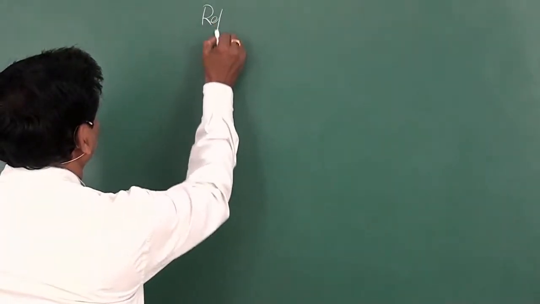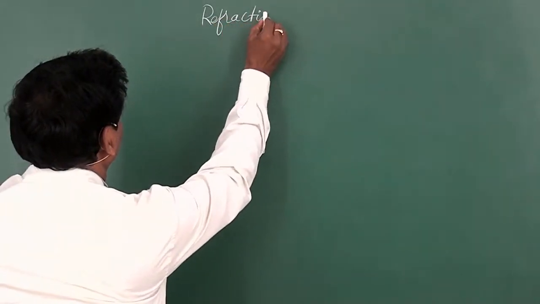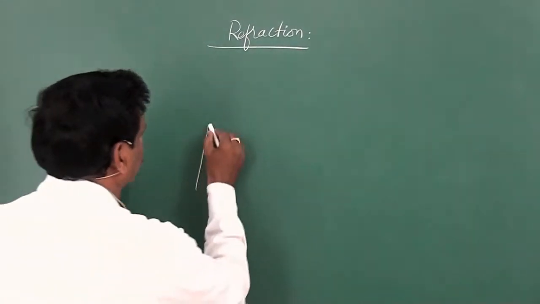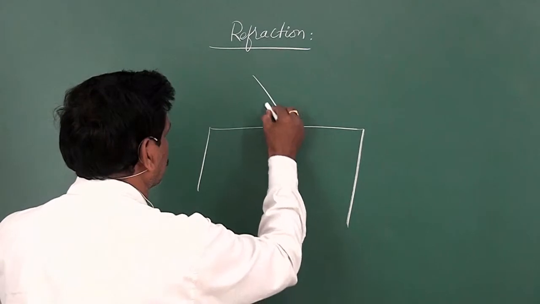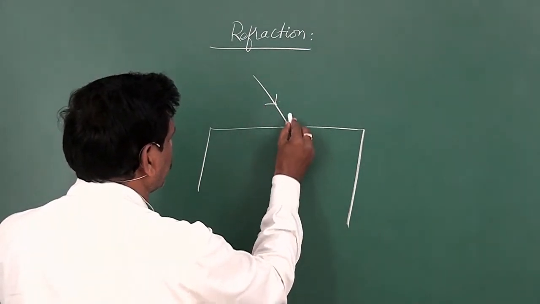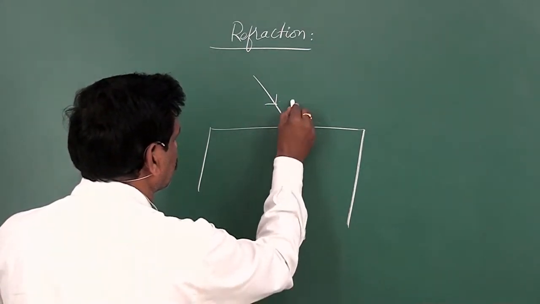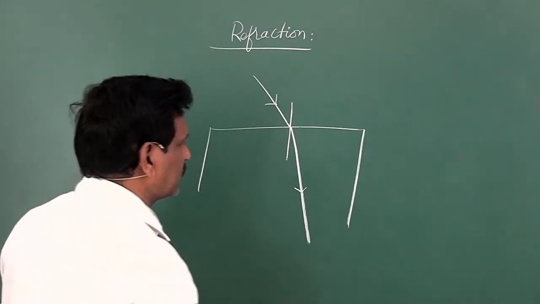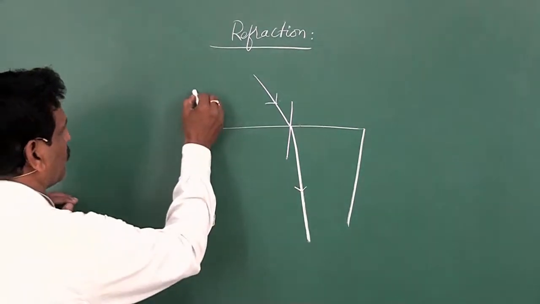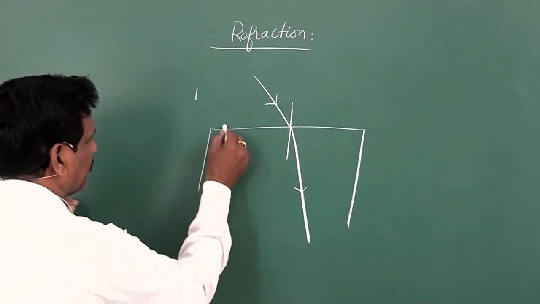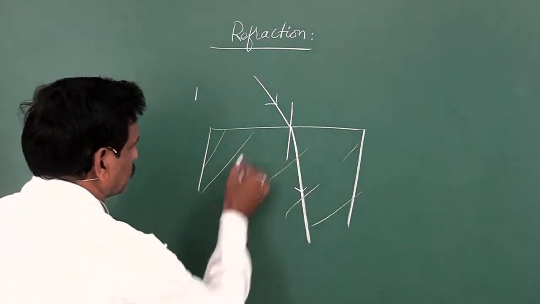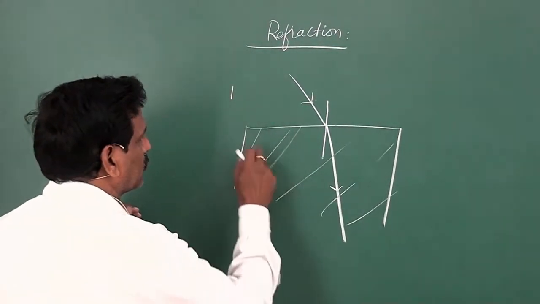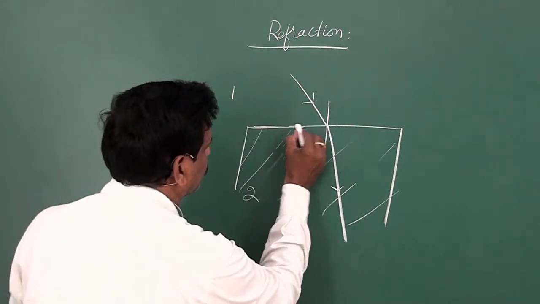Refraction. When a light ray travels from one medium into another medium, it bends at the surface of separation of the two media. So this is one medium, this is the second medium, and this is the surface of separation of the two media.